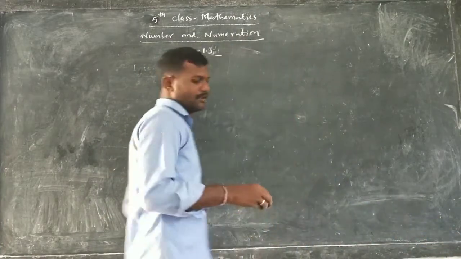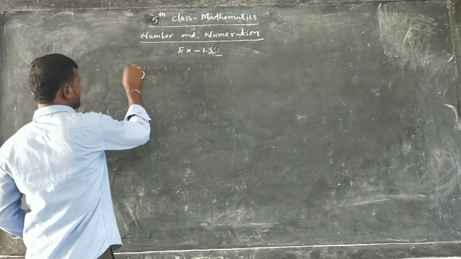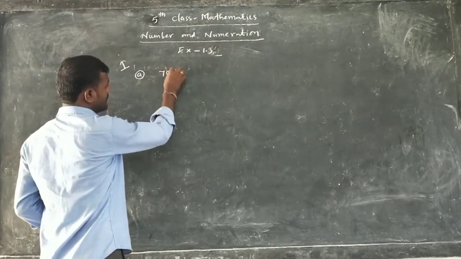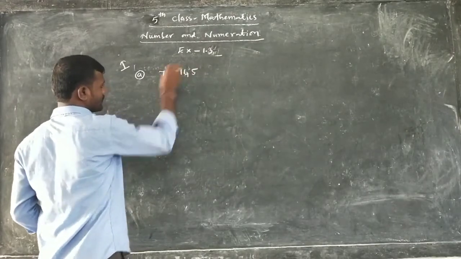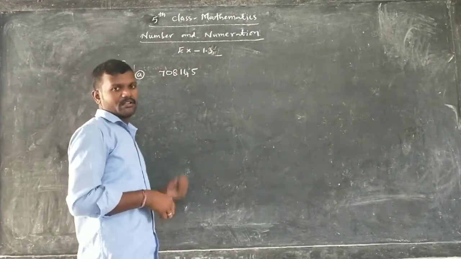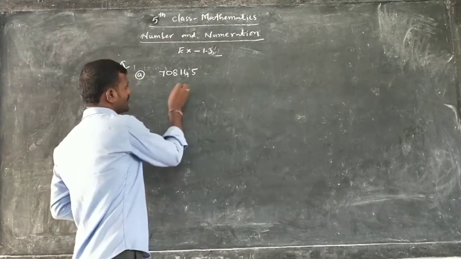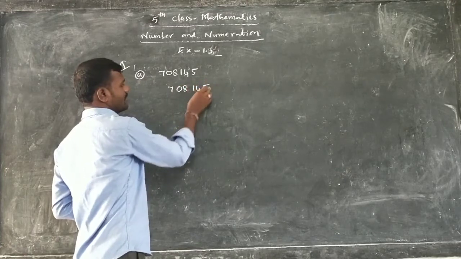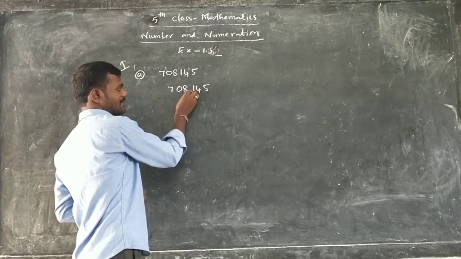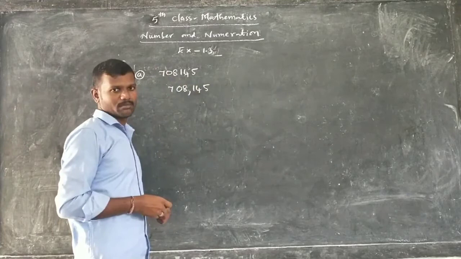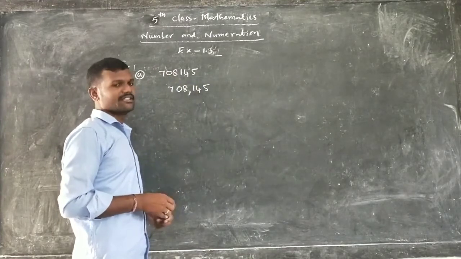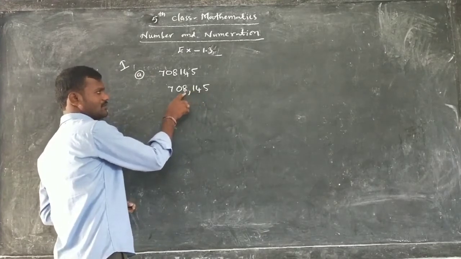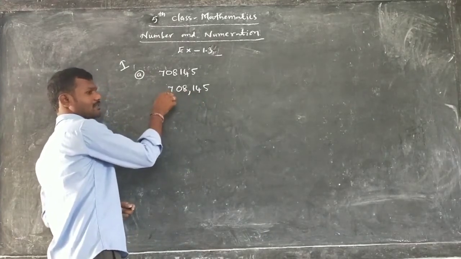Okay. For example, first bit A is given. What is that? 708,145. This is the number given, separated by commas. How can we write it? 708,145. Ones, tens, hundreds. After these three digits, you have to write a comma. Now, how can you read this one? Ones, tens, hundreds, thousands, 10,000s, 100,000s.